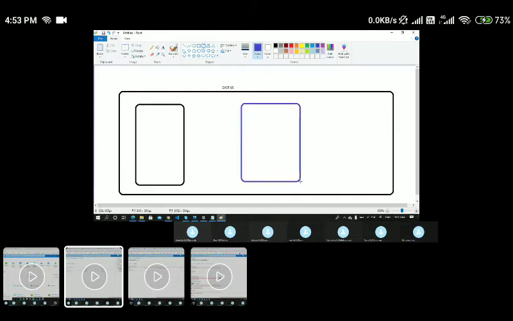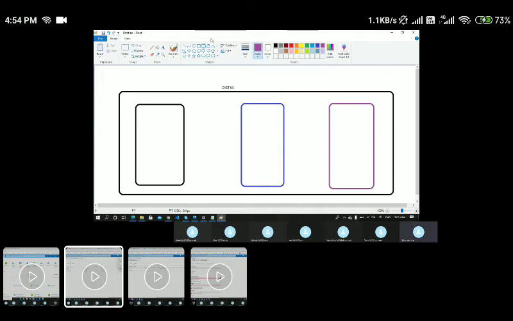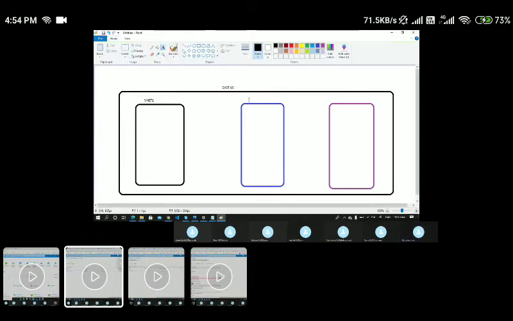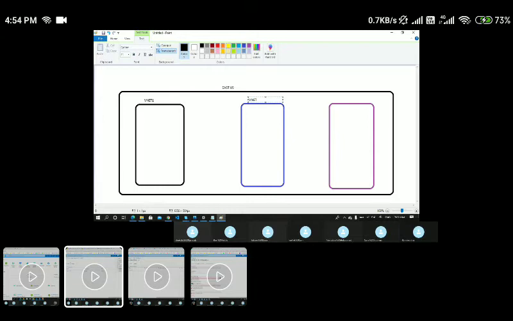And the next thing, let's say I take one more VNet, I'll call it VNet 3. Let me put the names here quickly. This is VNet 1, this is VNet 2, and this is VNet 3.